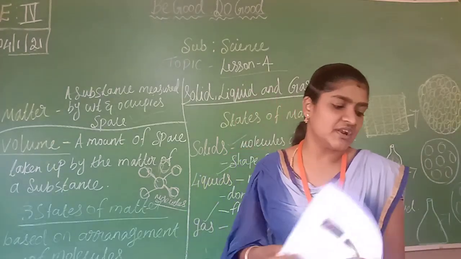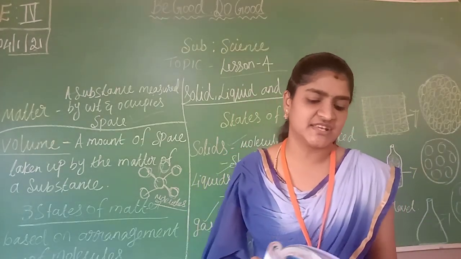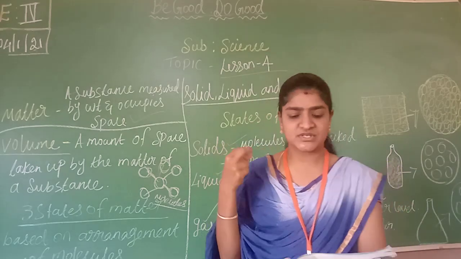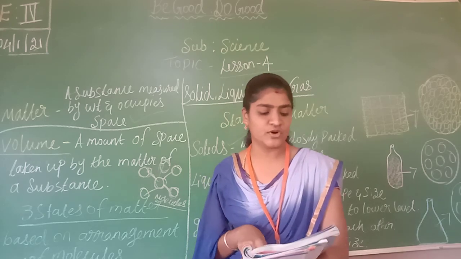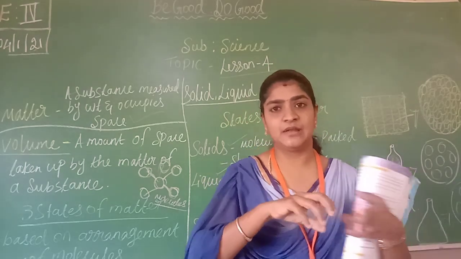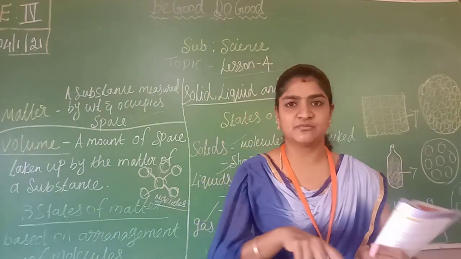Some solids do not change their shape like a metal wire. They break into small pieces when force is applied, for example glass. This metal wire, with an empty hand, we can't do anything. We can't break it.